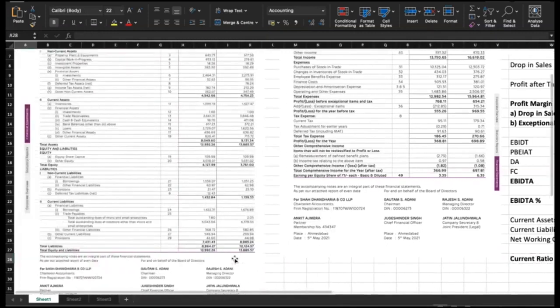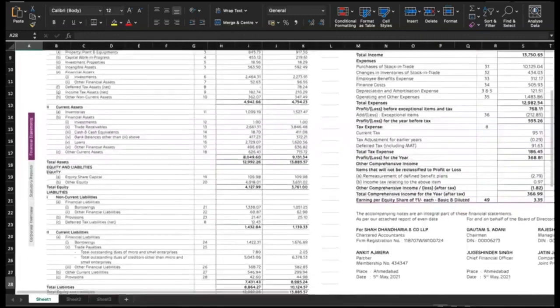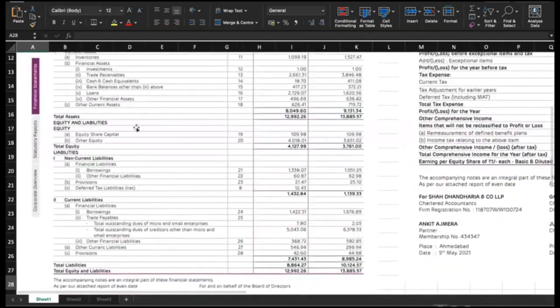Let us also look into their fundamental long-term solvency. For that, the information required is their total equity, basically the tangible net worth, which should be compared with total liabilities. Here you see their total liabilities, and that should be compared with this equity.